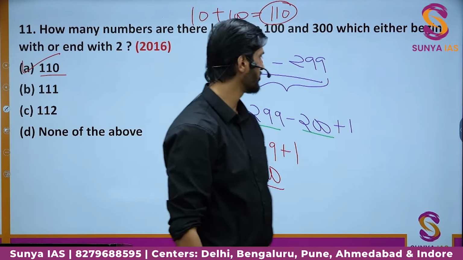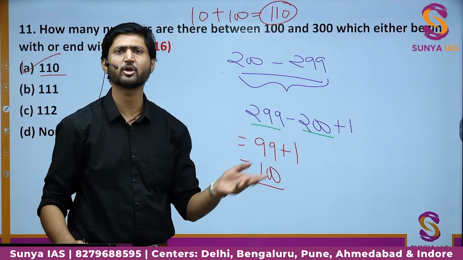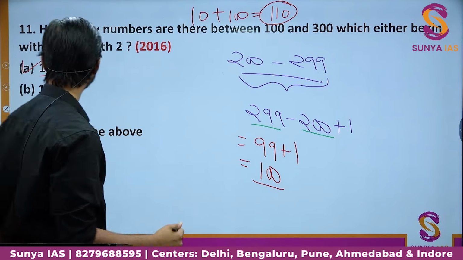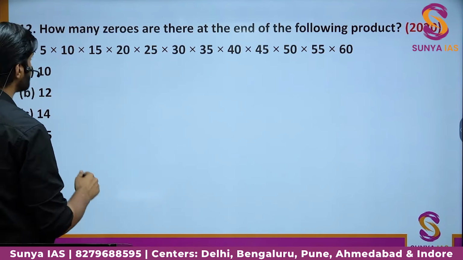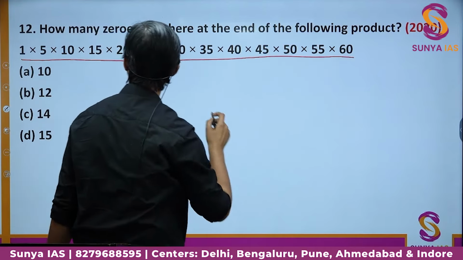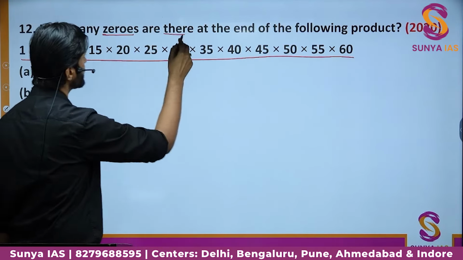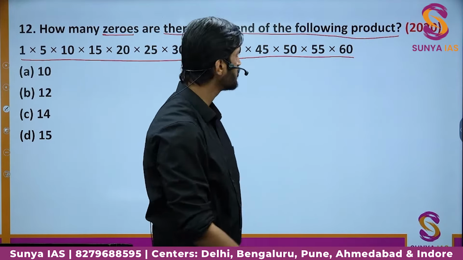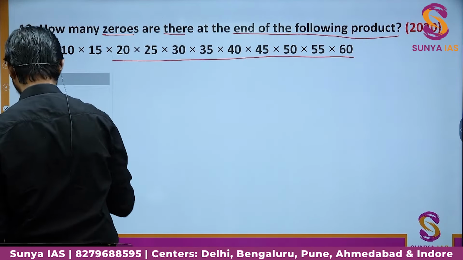Okay, so this one more question is done. Here also there is no particular approach. You have to just apply your brain. You have to just play with numbers and think, right? Moving on to question number 12. So we have this particular product given to us. It says how many zeros are there at the end of the following product. Okay, so what are the two ways of finding a zero? I just told you a few questions ago.